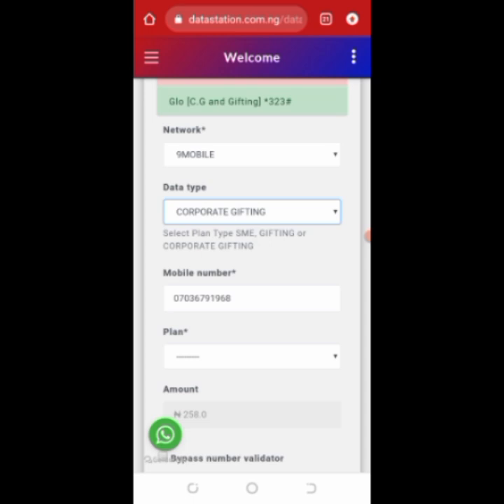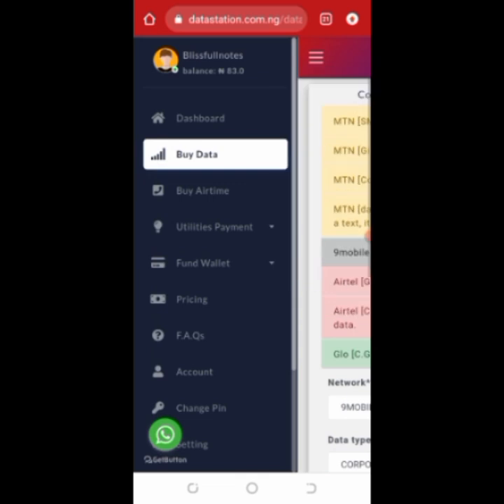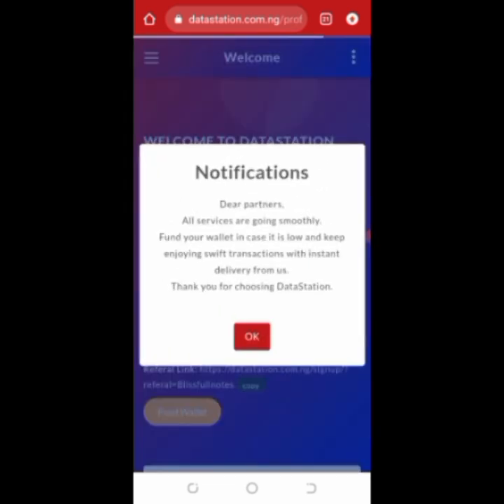Even 9mobile, that is as if they are no longer existing. I know they are still existing. You can still buy data for someone using 9mobile. So like I already showed you, the code for the data balance is this. Once you click on buy data and scroll up, that's where you will see this. So when you click on this dashboard again, you've already seen all these things that are here.